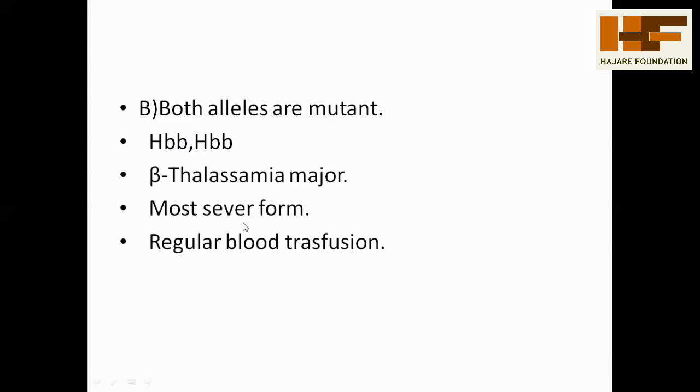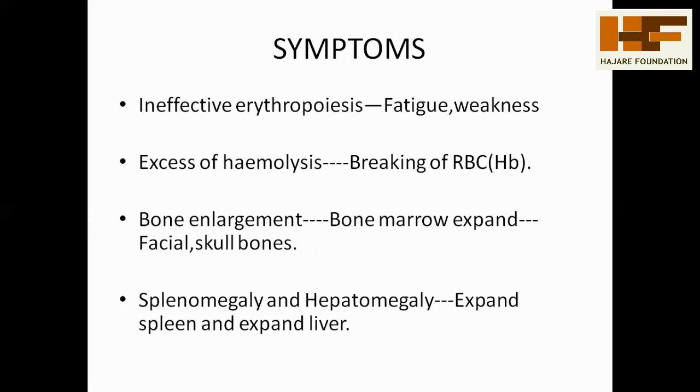This is the most serious form. Here blood transfusion is very necessary in the patient. Regular blood changes are necessary if the person has beta thalassemia major. And these are the different symptoms shown in both alpha and beta globin chain synthesis defects or thalassemia disease.